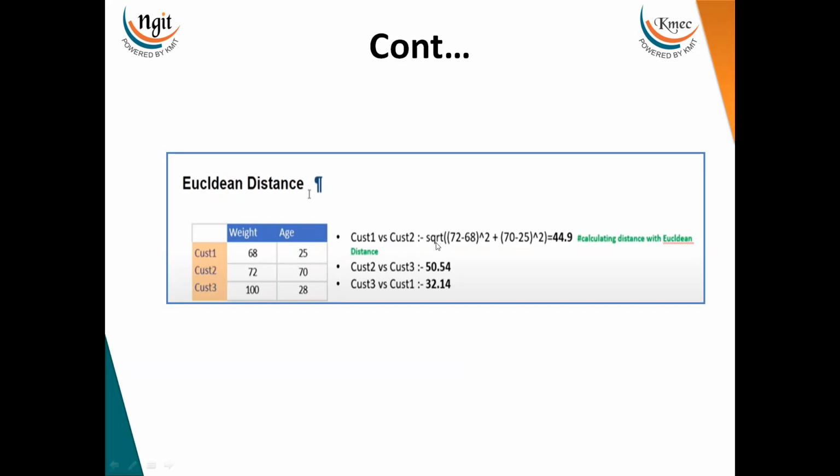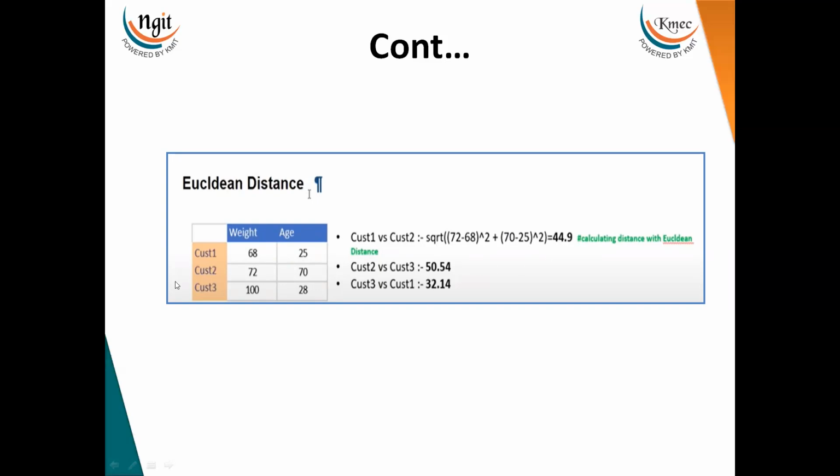What am I using? I'm using the square root formula. I want to find the distance between customer 1 and customer 2. So I'll use the value of weight: 72 minus 68, whole square, plus, in the same way, age, the other feature we have. So 70 minus 25, whole square, and the square root of all of it gives the result, which is 44.9.